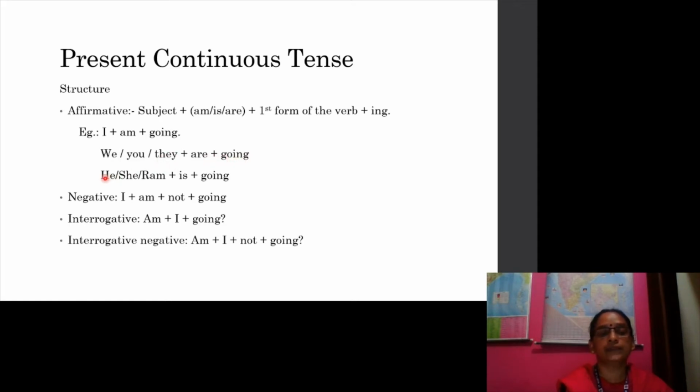In the case of third person, he is going, she is going, Ram is going. In the case of negative sentence, I am not going. In the case of interrogative sentence, am I going? In the case of interrogative negative sentence, am I not going?